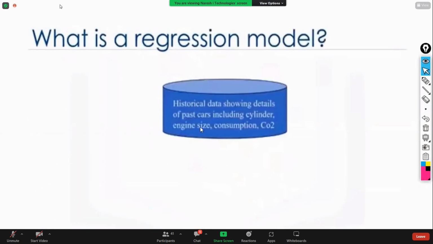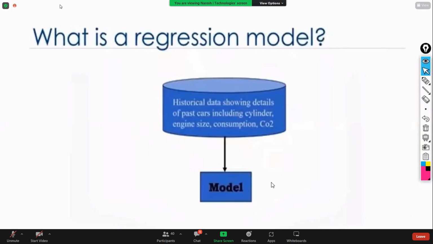Next, the working of the regression. How the regression model works. So step number 1: it is going to train. The regression model will get trained on the historical data. That is, whatever training data set you have provided, it is getting trained on that data.